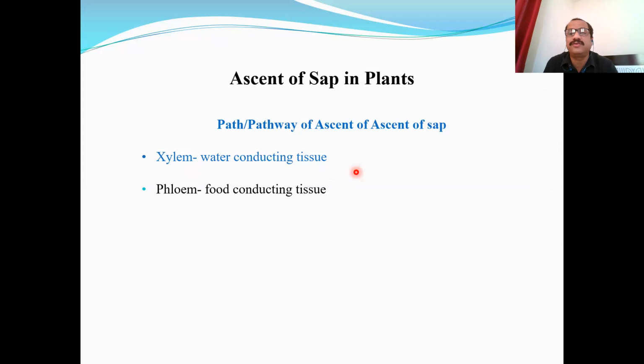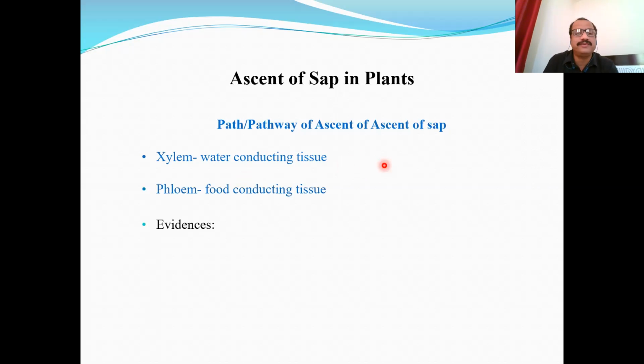Tracheids are smaller cells which are without any perforation at the end, and they are usually present in gymnosperms. Gymnosperms lack vessels, but vessels are the main organs of transportation of water and sap in higher plants like angiosperms, which consist of different vessel elements which are perforated and joined end to end to form a pipeline type structure, and through these pipes there is conduction of water or sap inside the plant body.